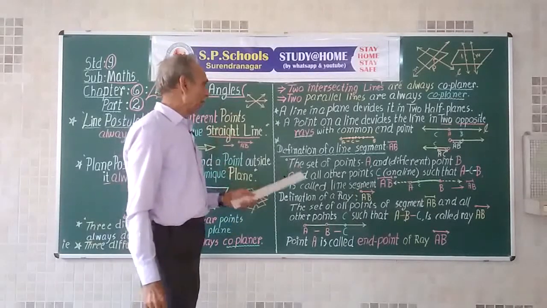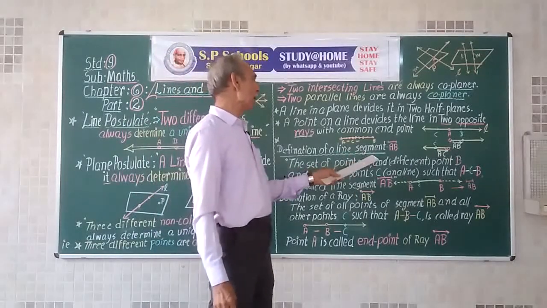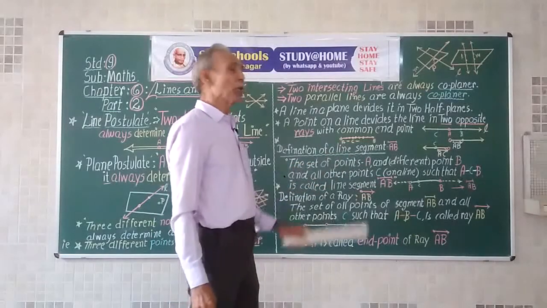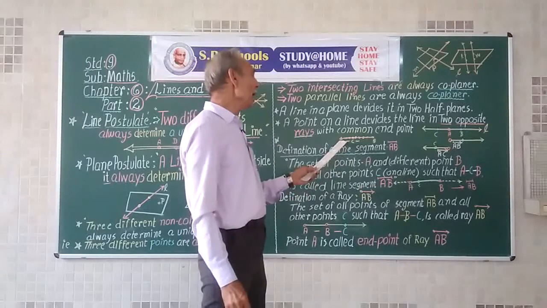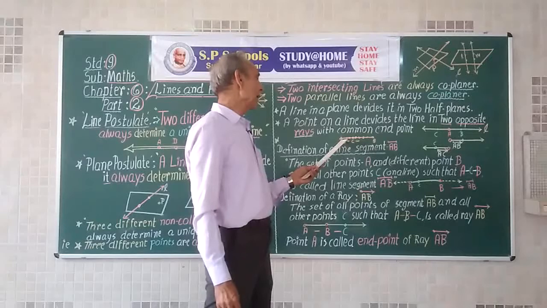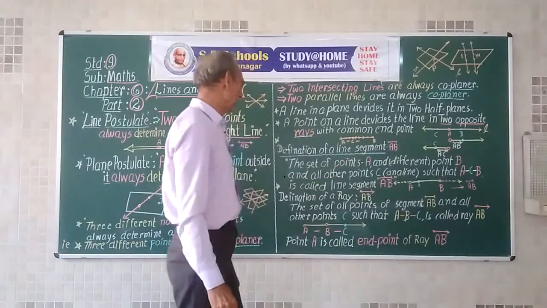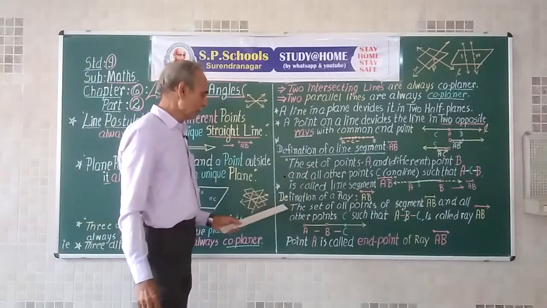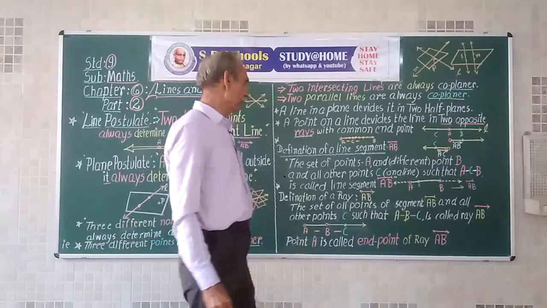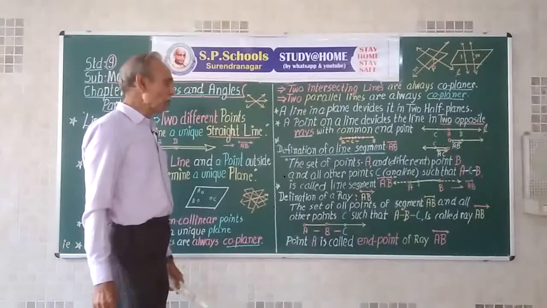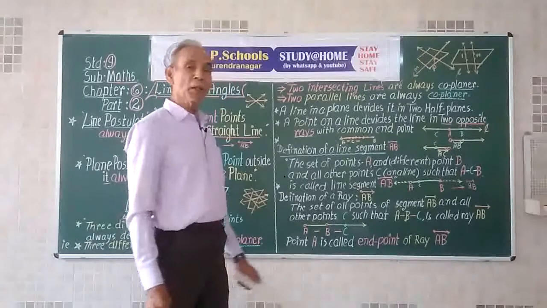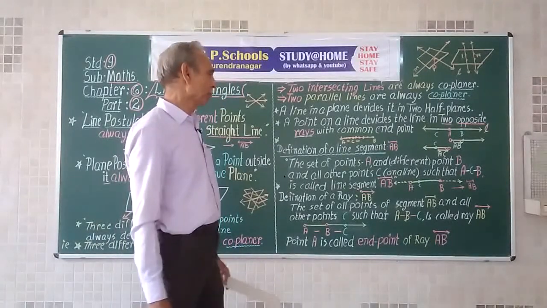Thus, the definition of line segment AB: AB is the union of all points A, B, and all such points C that A-C-B is true. Definition of ray AB. Now, here also we make use of the line segment AB and the property of betweenness.